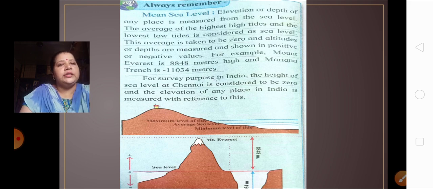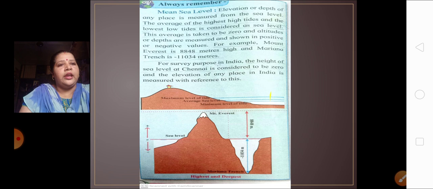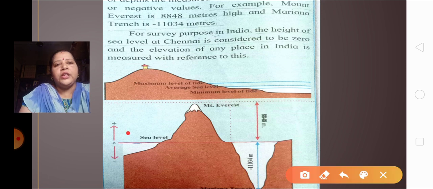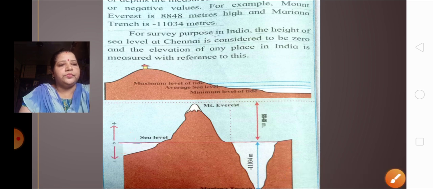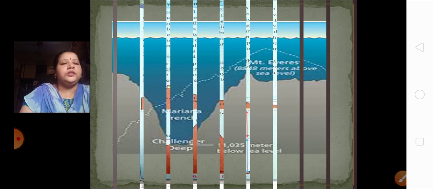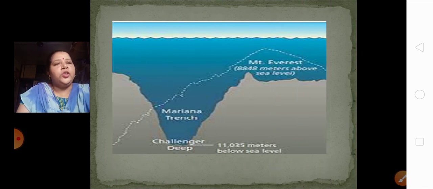You can see in this picture the Mount Everest at 8,848 meters, and the Mariana Trench showing 11,034 meters. And this is your 0, your sea level. What is this picture showing you?